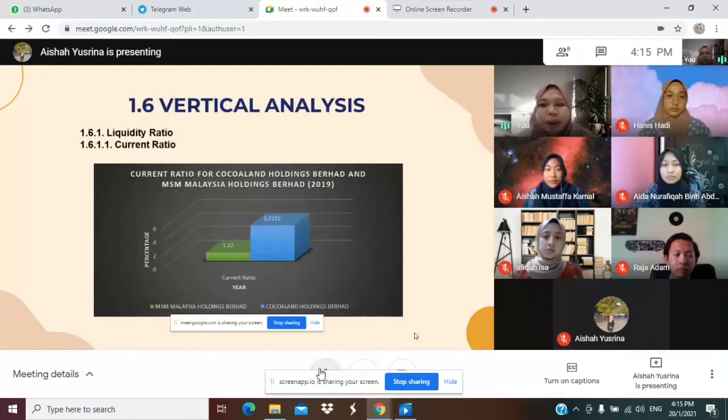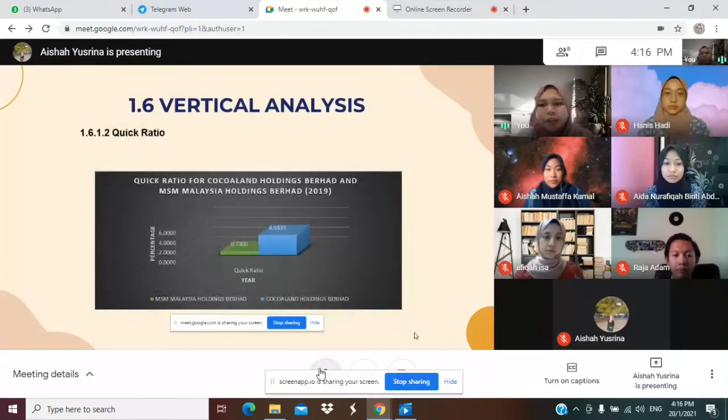We compared MSM Malaysia Holdings with their main competitor, Cocoland Holdings Berhad, for the year 2019. Firstly, we compared the current ratio. Cocoland Holdings Berhad had a current ratio of 5.22 times. Meanwhile, MSM was 1.22 times, which showed that Cocoland Holdings Berhad has shown better performance.